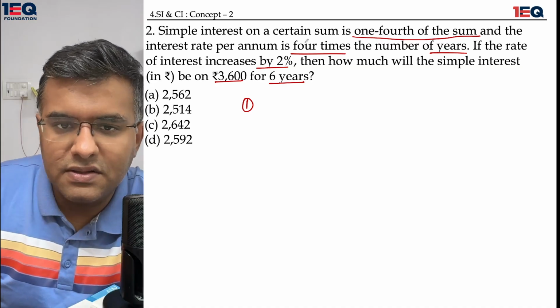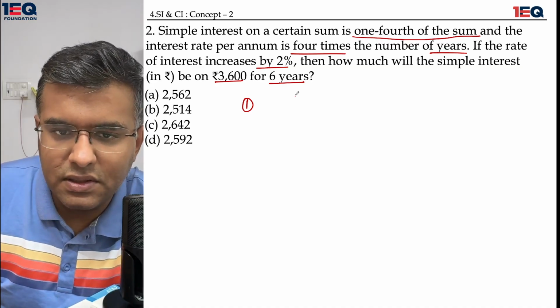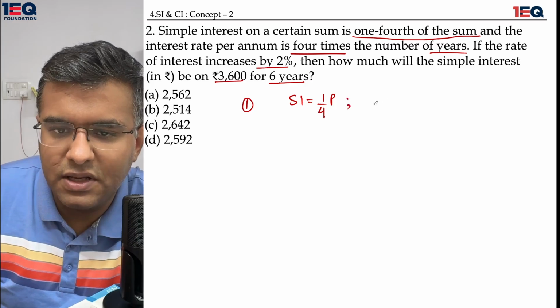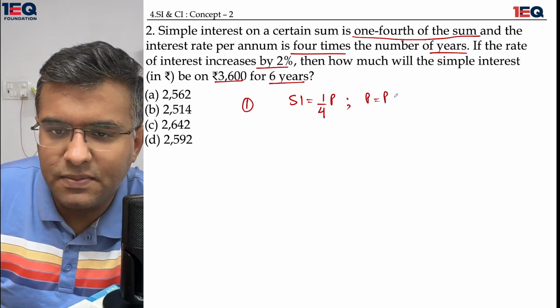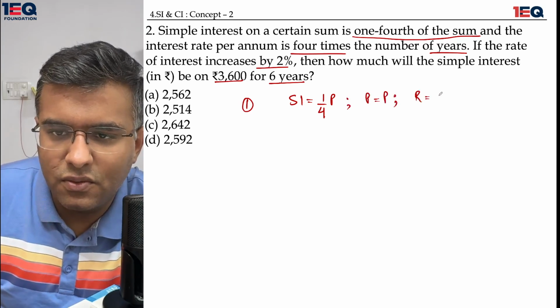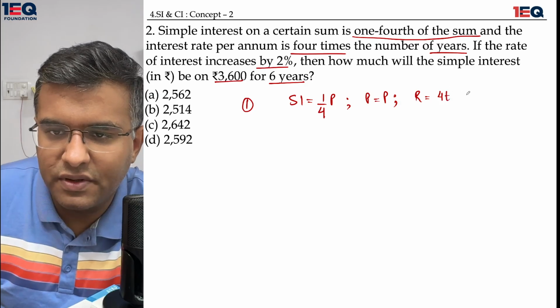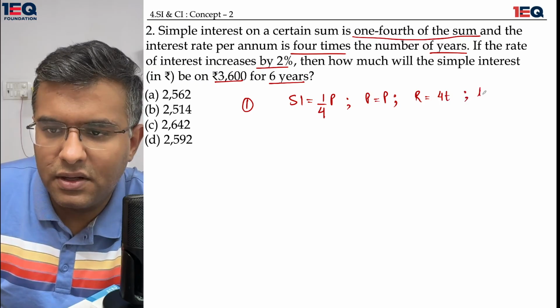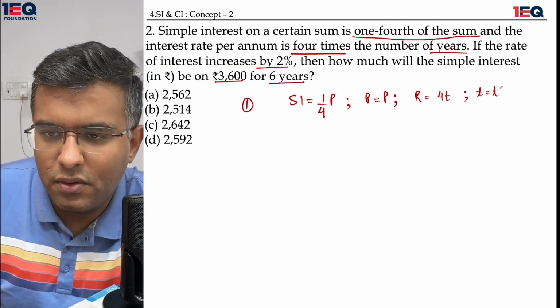The SI is equal to 1/4 of the principal. The rate of interest is equal to 4 times the number of years, and the time is equal to time.